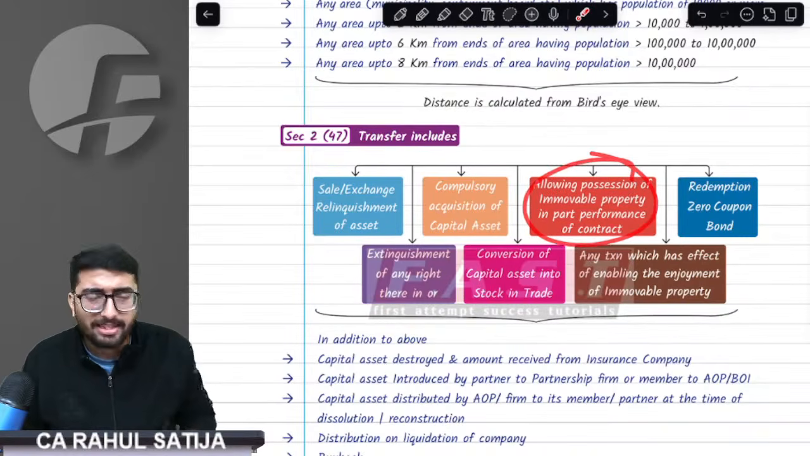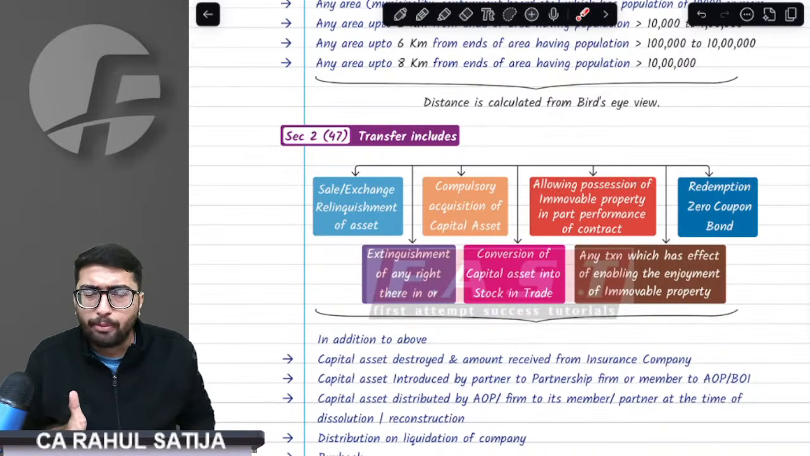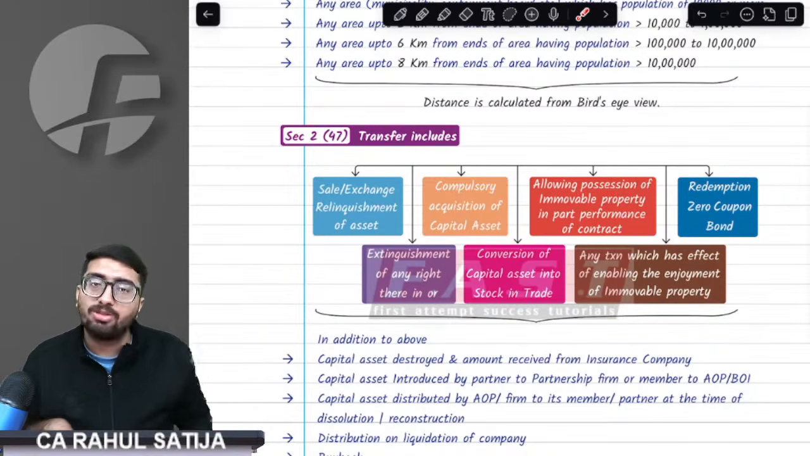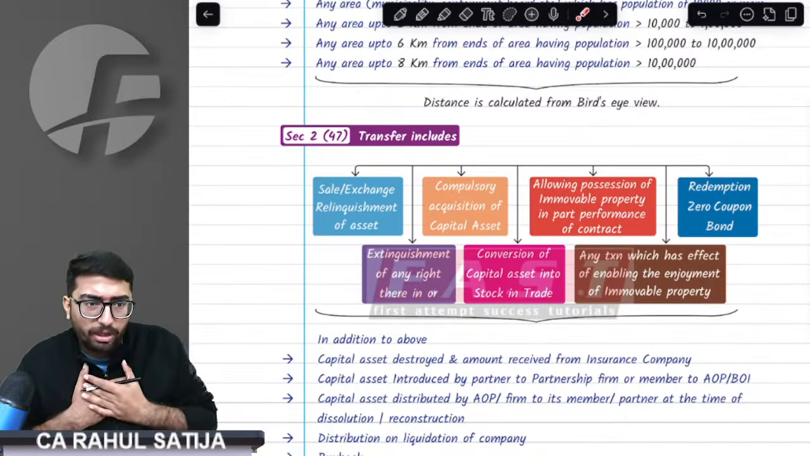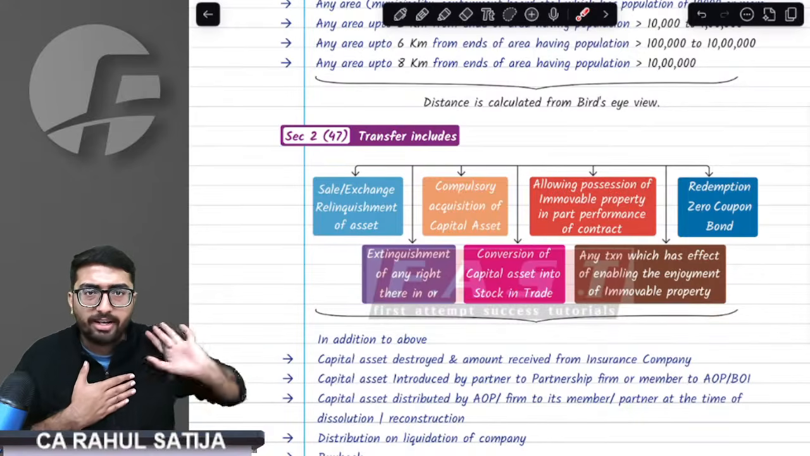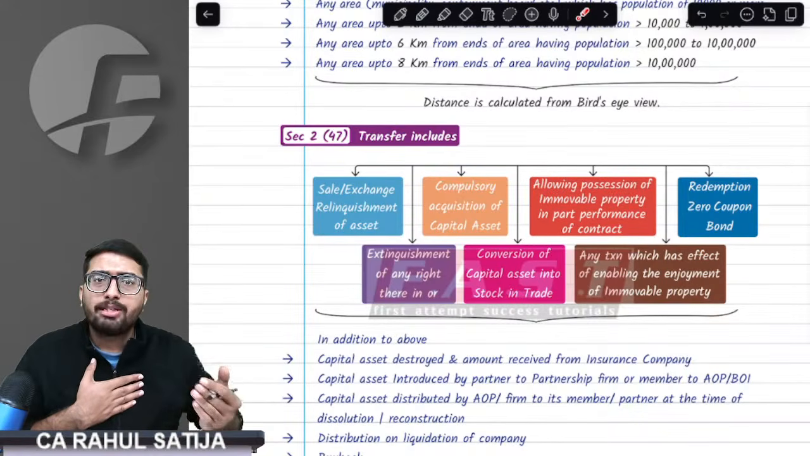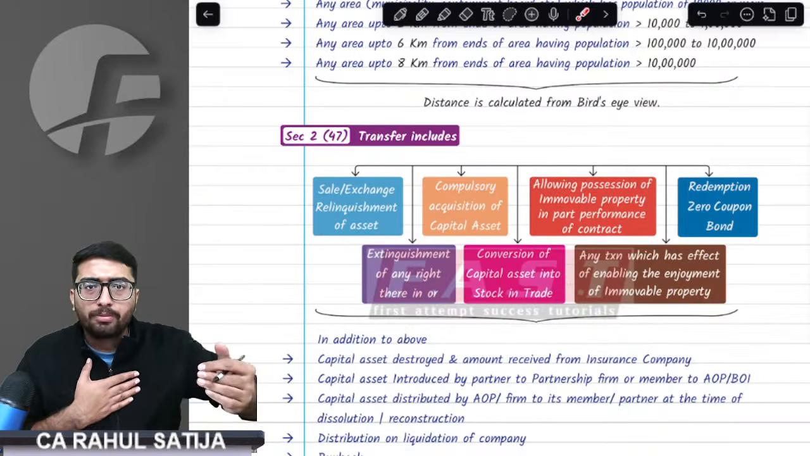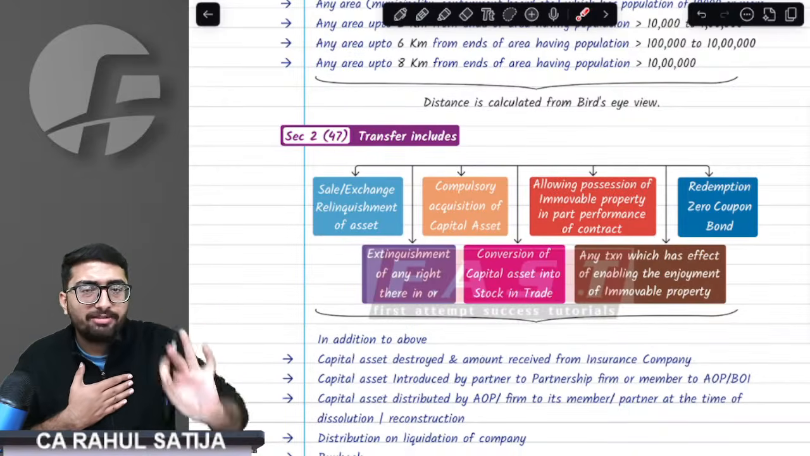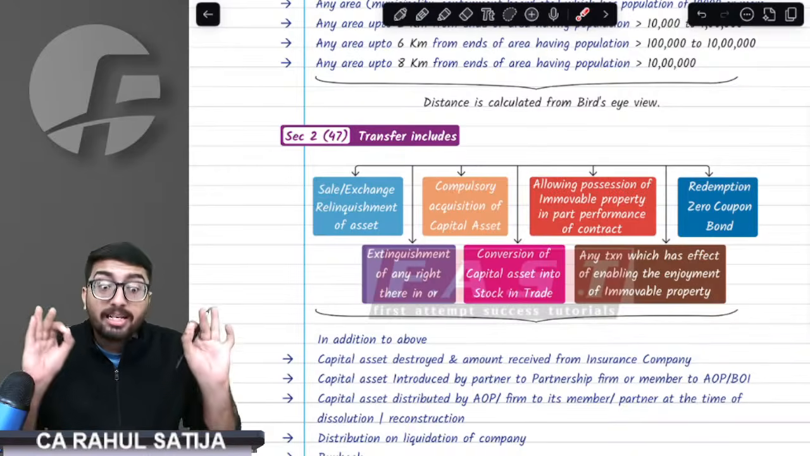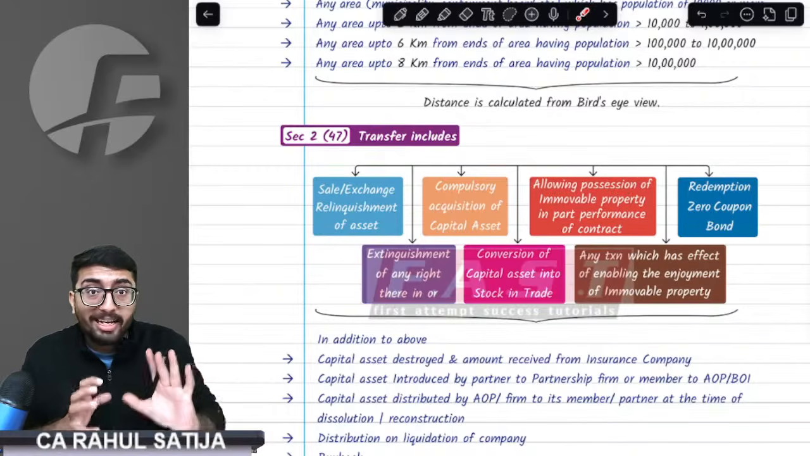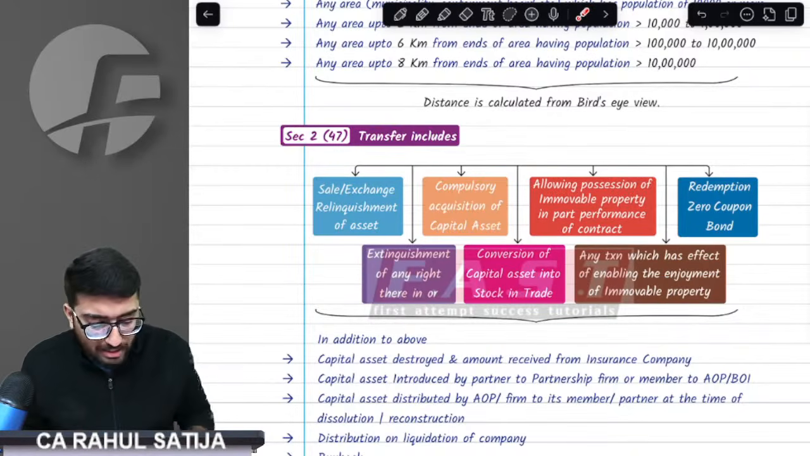Next, a very important point: if I hand over the possession of immovable property in part performance of a contract. For example, if I have an immovable property and I give it to Manoj, and in return I have just received 1 lakh rupees. The remaining consideration is due, the remaining registry is due, the remaining agreement is due. Nothing has been finalized, but I have handed over the possession and received 1 lakh in return. That means the property has been transferred. Remember, handing over the possession of immovable property in part performance of a contract shall amount to transfer.